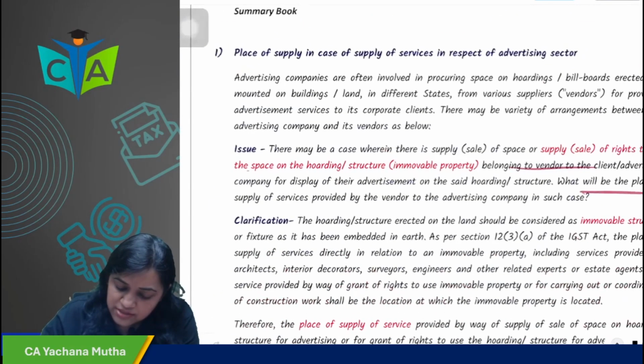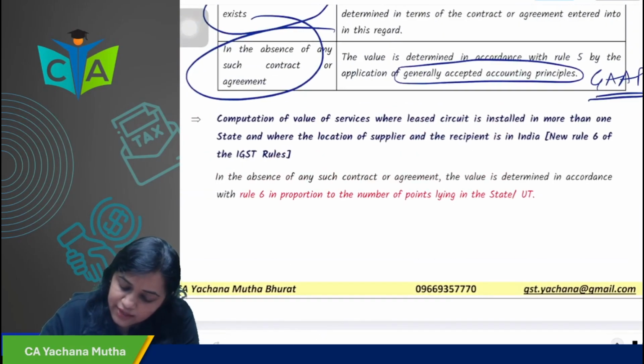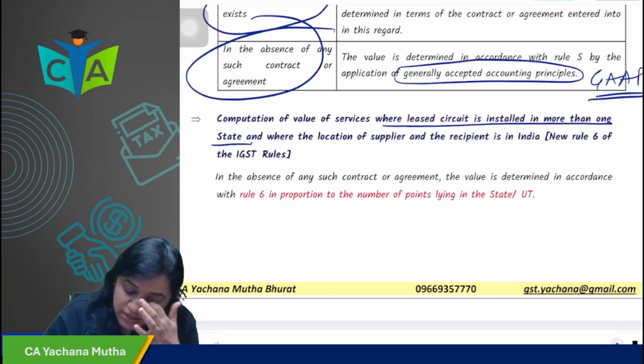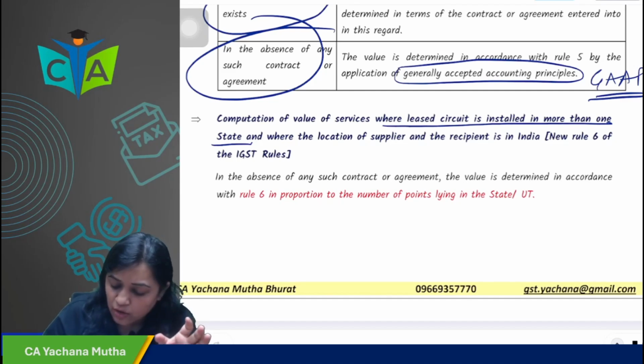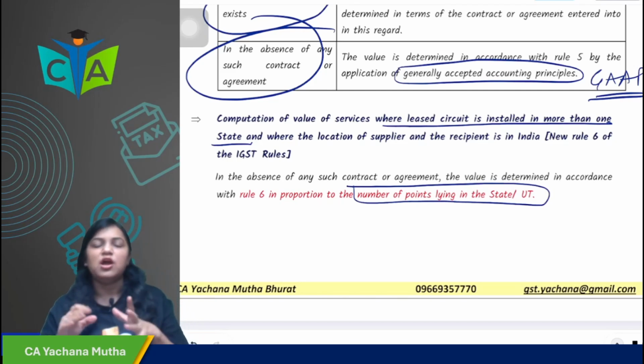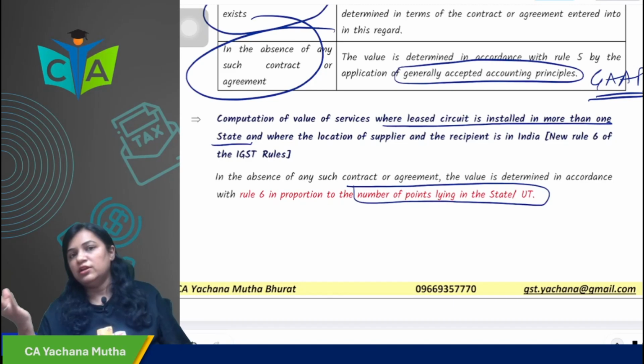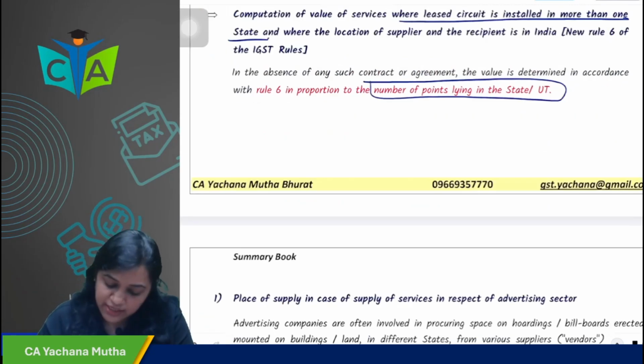Now next. In a case where a lease circuit is installed in more than one state, what did they say? On the basis of the number of points lying in the state or union territory. What you have to see is how many points are in which state. For example, 2 points are in Tamil Nadu, 1 in Karnataka. So in that ratio of 2:1, that's it.